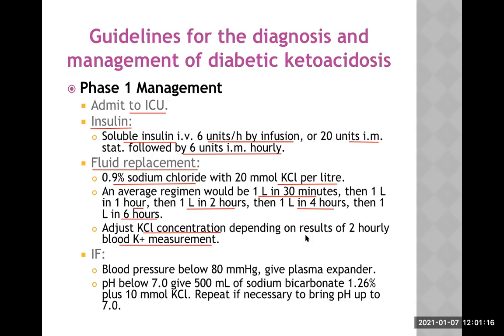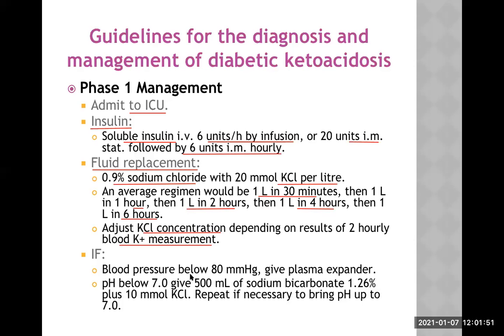So potassium is given along with the IV fluid, but make sure the patient passes urine first after giving IV fluid. If the patient has already developed kidney failure, meaning there is no urine production, I should never give potassium from outside. This is very important practical knowledge. Wait for the first urine output in this type of patient, and when you are quite happy, yes, kidneys are functioning well, add potassium to the IV fluid.